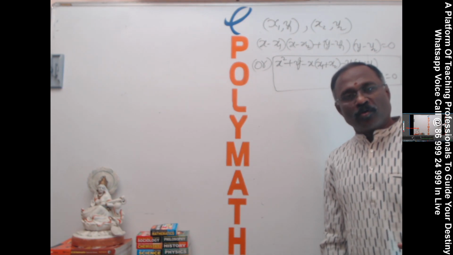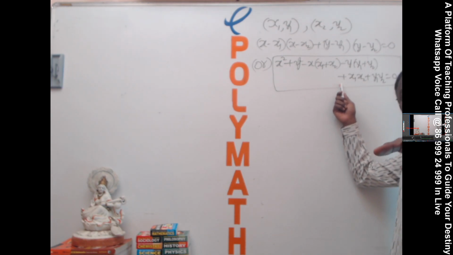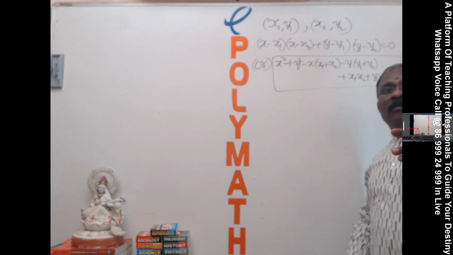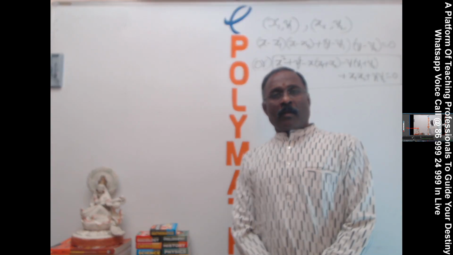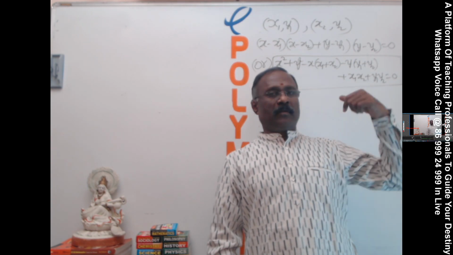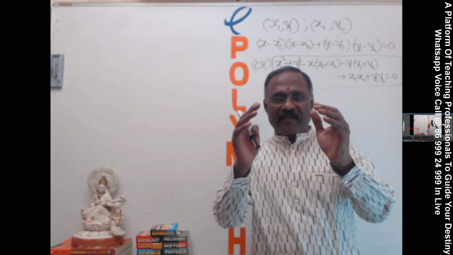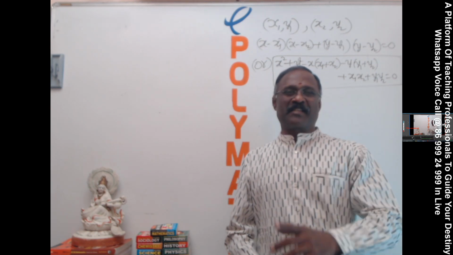Of course, how roots? You have the question. We'll be seeing that. x1 into x2, product of the roots, y1 into y2, product of the roots again. So if you understand this equation, then you can write the equation straight away, within one step.